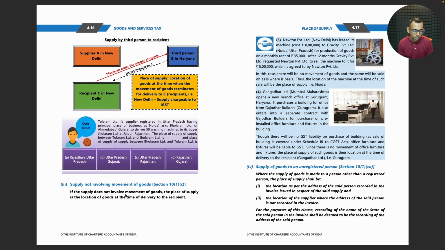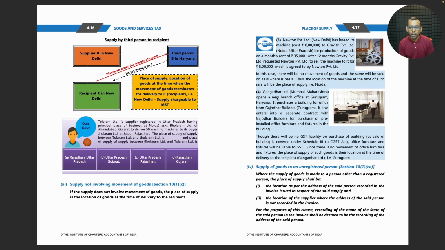If the supply does not involve movement of goods, the place of supply is the location of goods at the time of delivery to the recipient. Newton Private Limited, Delhi has leased its machine costing 8 lakhs to Gravity Private Limited for production of goods on a monthly rent of 35,000. After 12 months, Gravity Private Limited requested Newton Private Limited to sell the machine to it for 5 lakhs, which is agreed to by Newton Private Limited. In this case, there will be no movement of goods and the same will be sold on as-is-where-is basis. Thus, the location of the machine at the time of sale will be the place of supply, which is Noida.